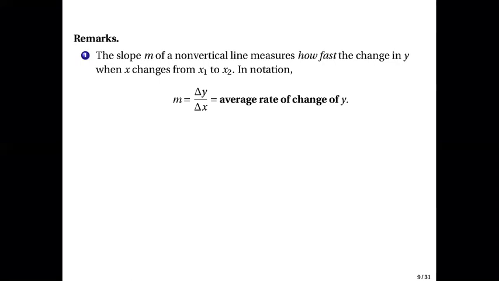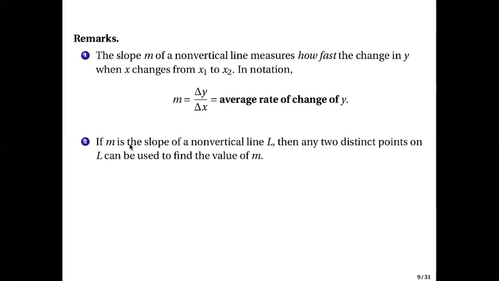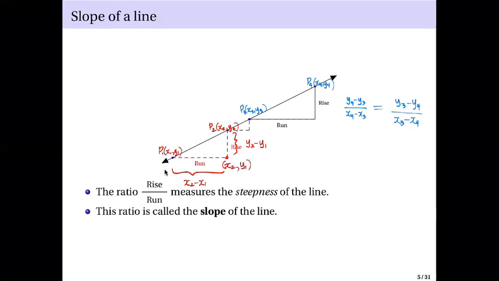Now, if m is the slope of a non-vertical line L, then any two distinct points on L can be used to find the value of m. Just like I mentioned in this part here, I can use this point and this point, compute rise over run.